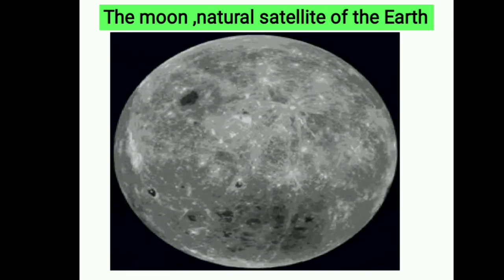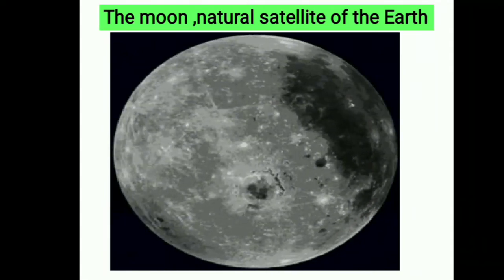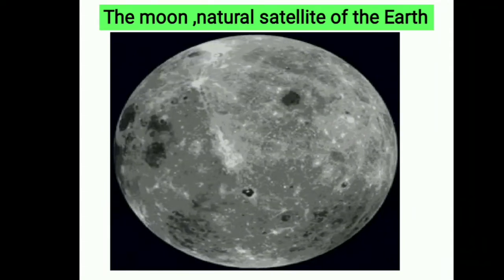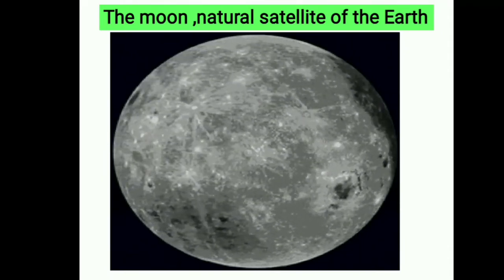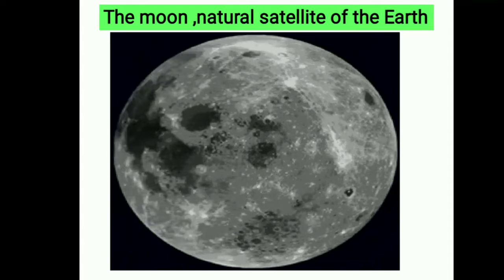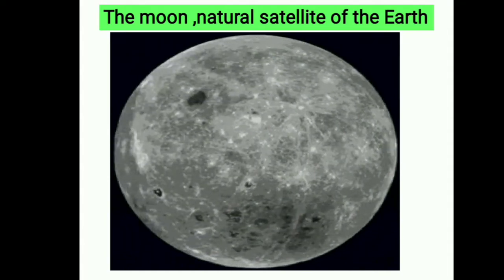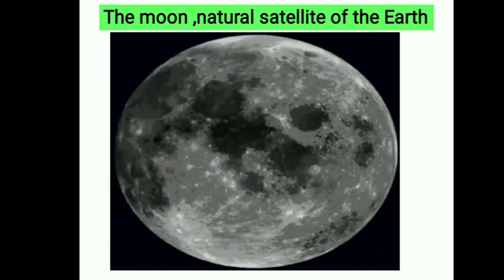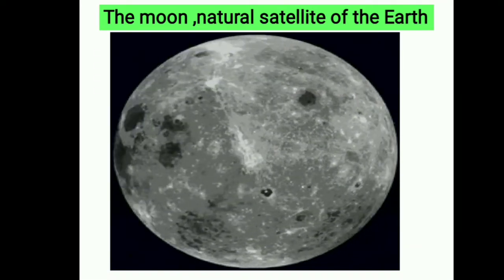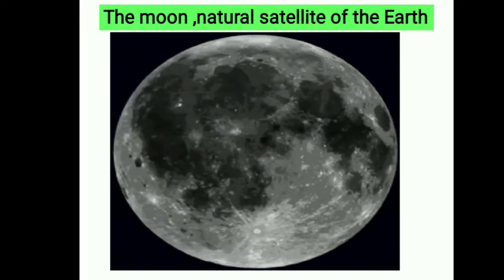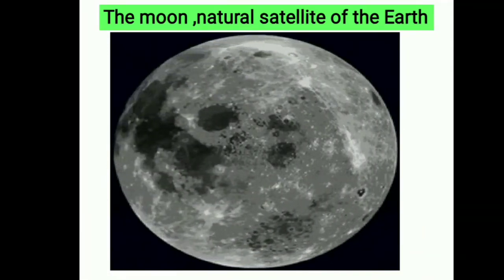It is the natural satellite of the earth. Our earth has only one satellite, that is the moon. Many planets in our solar system have various numbers of moons, but for the earth we have only one moon, and it appears so big because it is nearer to our planet than other celestial bodies. For example, the sun is far away.